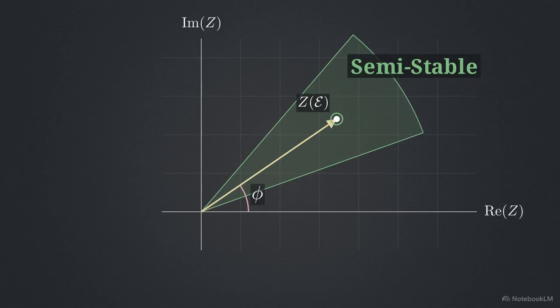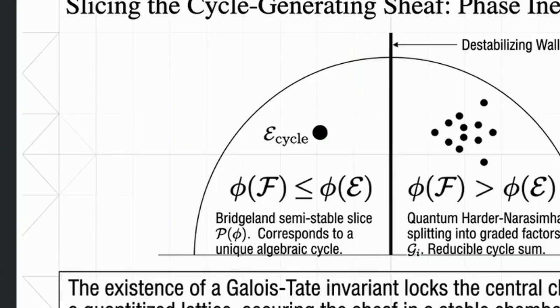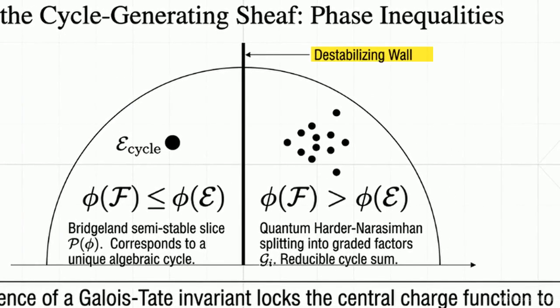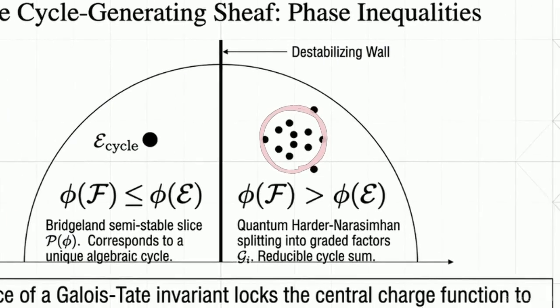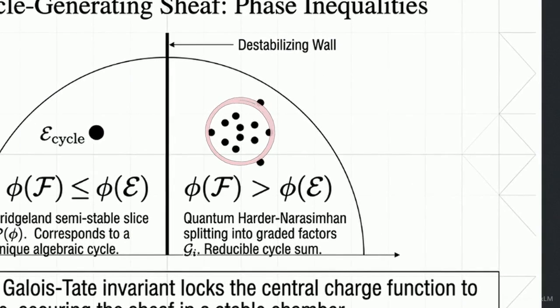This displays the Kontsevich-Soibelman wall-crossing formula. Left, a stable object sits safely in a unique slice, forming a unified algebraic cycle. If continuous deformations push the object across the destabilizing wall, it triggers Harder-Narasimhan splitting, fragmenting the cycle into the graded factors on the right.